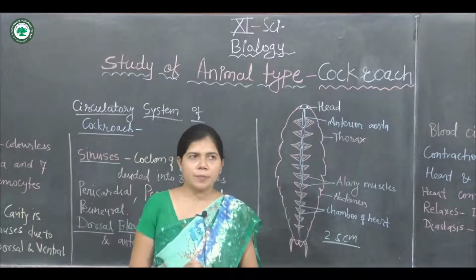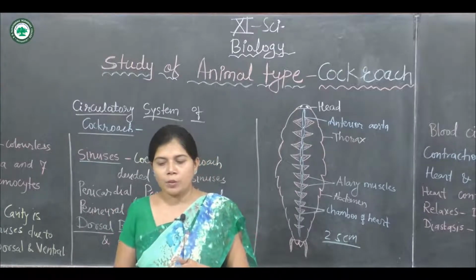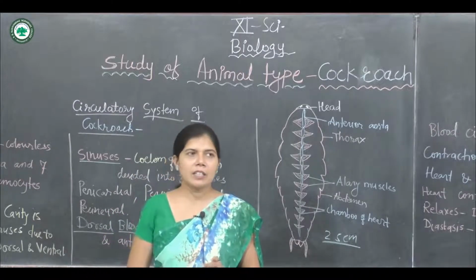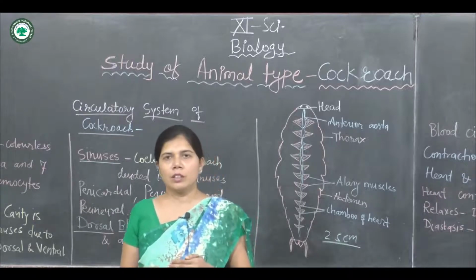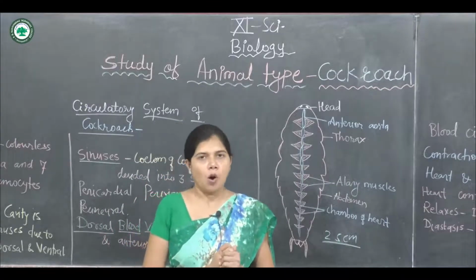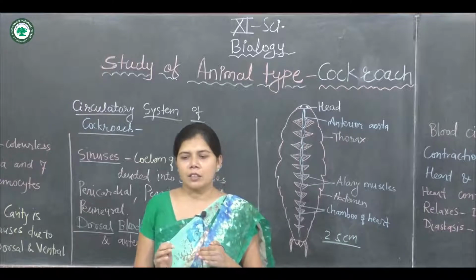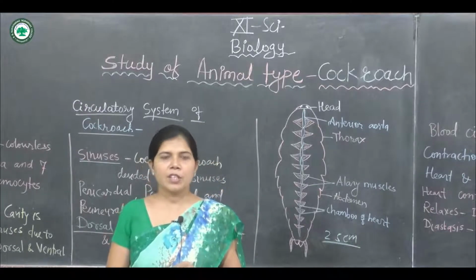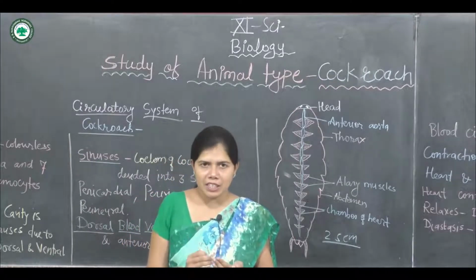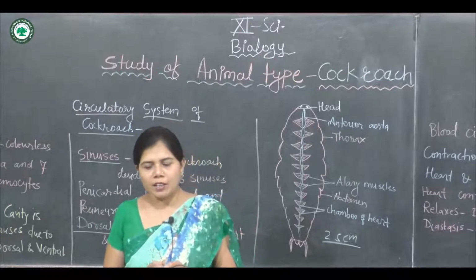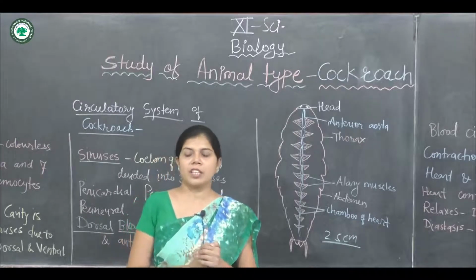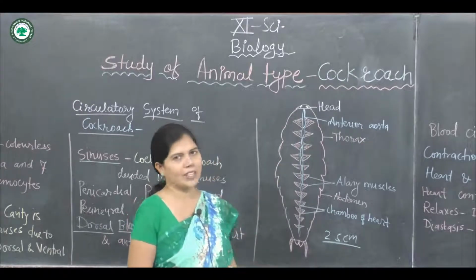Each chamber of the heart has a pair of vertical slits, which are the incurrent apertures, or openings. That opening is called the ostia. The ostia are present along the lateral side of the posterior region of the first 12 chambers.